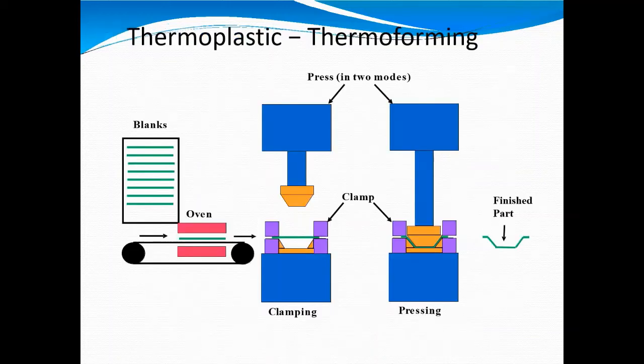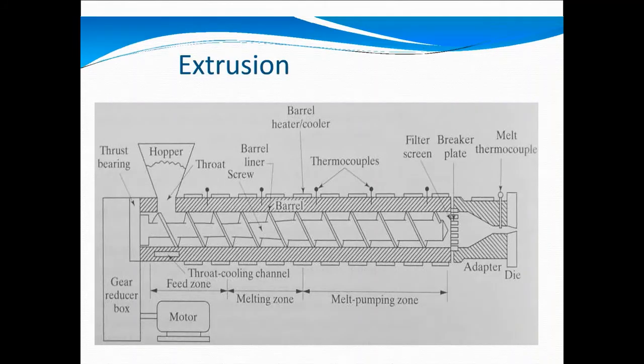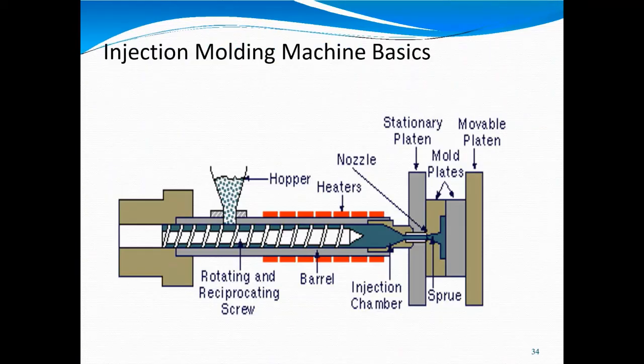Thermoplastic thermoforming, clamping, pressing, and extrusion. Extrusion is similar to injection molding, where we give the injection.